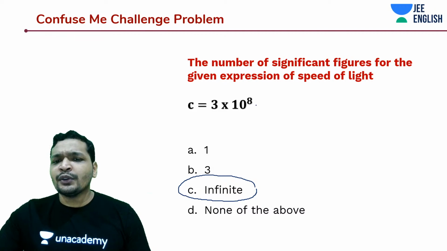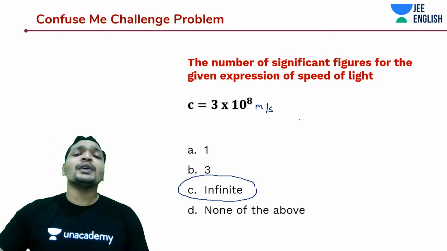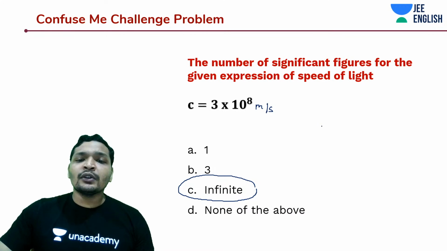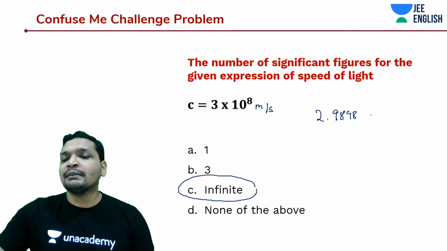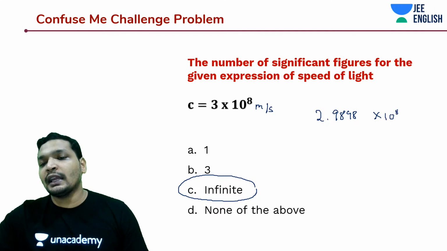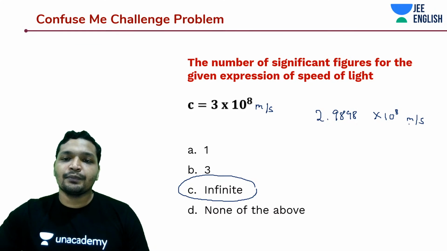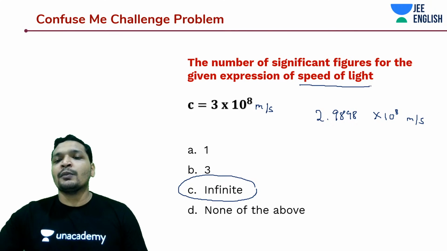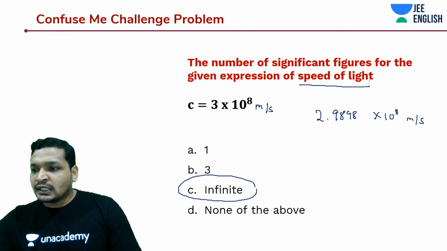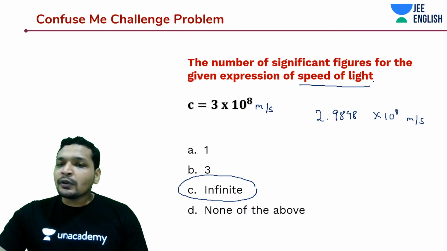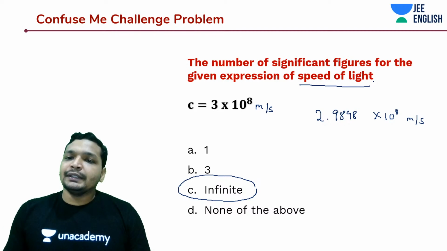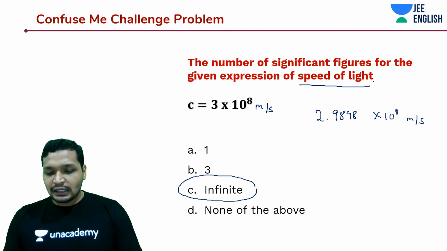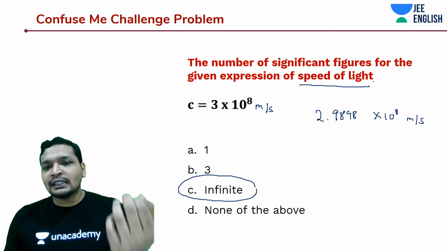We are saying it is 3 into 10 to the power 8 meters per second, but we actually don't know whether it is 3 into 10 to the power 8 or some 2.9898 something like that into 10 to the power 8 meters per second. Okay, so I asked you specifically, what about the speed of light? Yes, it is c. So when we are talking about speed of light, we haven't measured it yet accurately, right? We are just guessing the value.